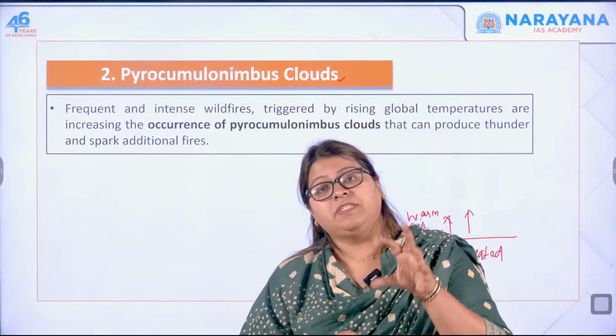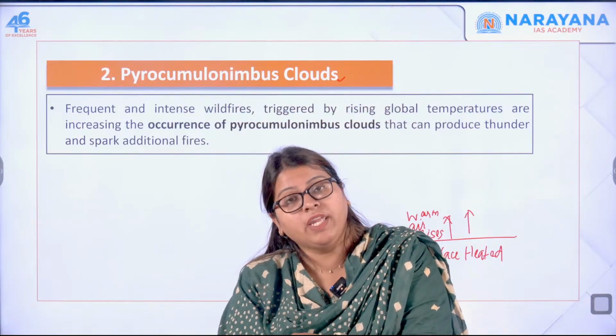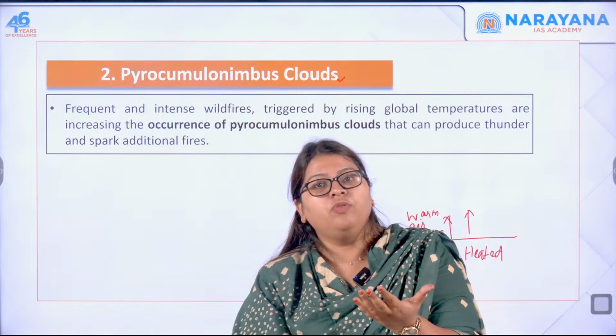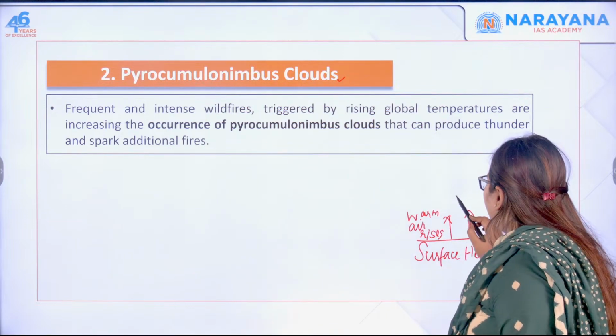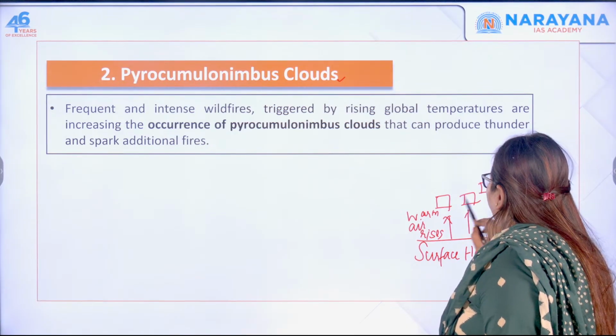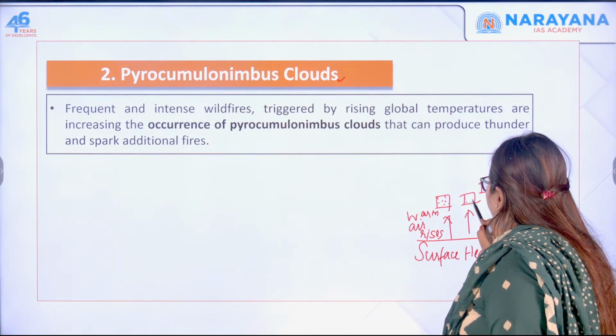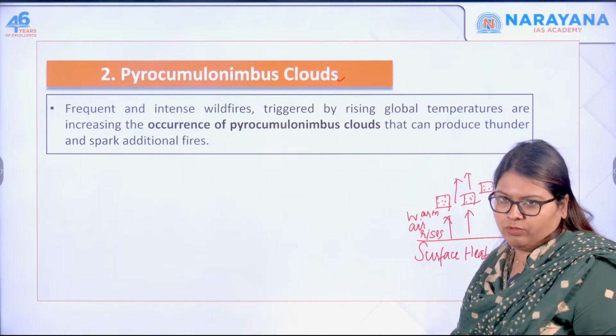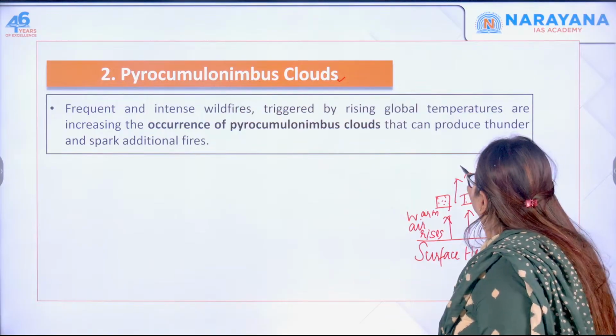And if you see specifically, warm air has more capacity to hold moisture. So warm air can hold more moisture. So when there is more moisture in this pocket of warm air, and it further rises to a particular altitude, what happens, it actually cools down.